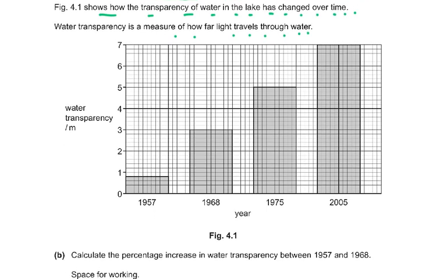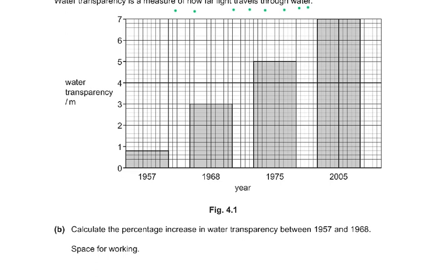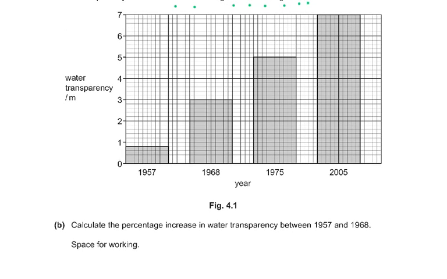In 1957, it was transparent to how many meters? 1, 2, 3, 4 meters. Then it was increasing. It was transparent to 4 meters. Now it was transparent to 8 meters. Then in 1975, it was transparent to 5 meters. And then in 2005, it was transparent to 7 meters. Calculate the percentage increase in water transparency between 1957 and 1968, and there is space for working.